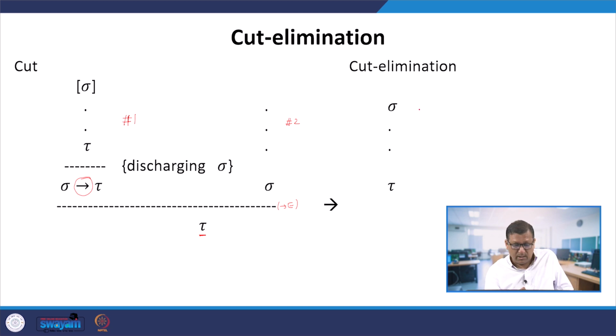We obtained sigma using deduction 2, and then we can use that sigma to arrive at tau directly. Then there is no need to go through these steps. So this is called cut elimination, that is, simplifying proofs.